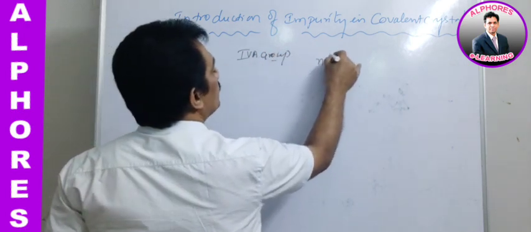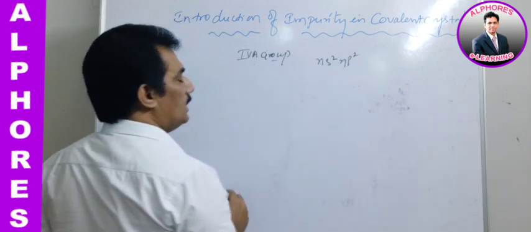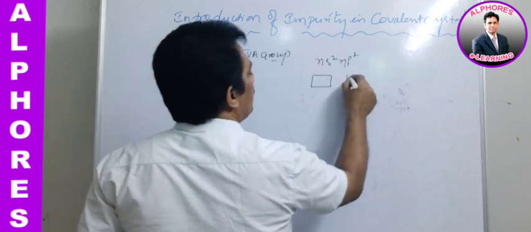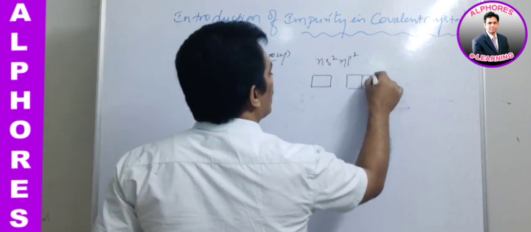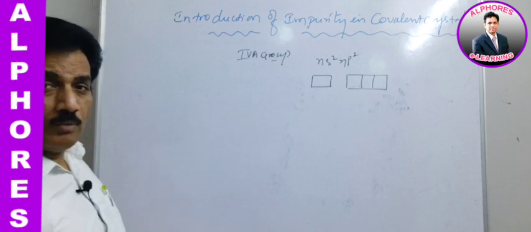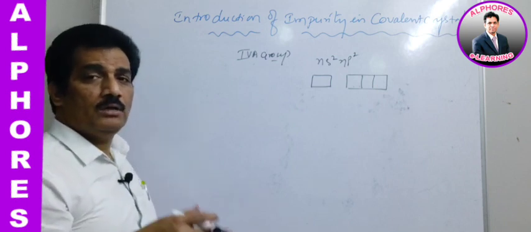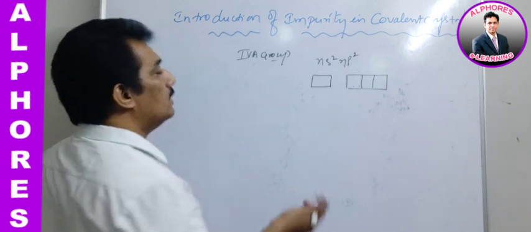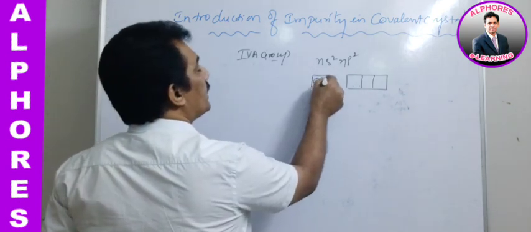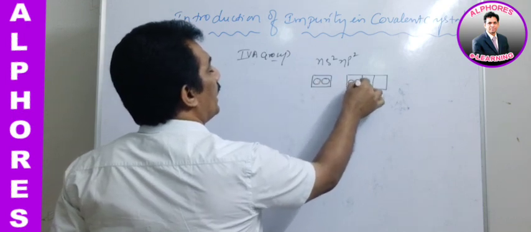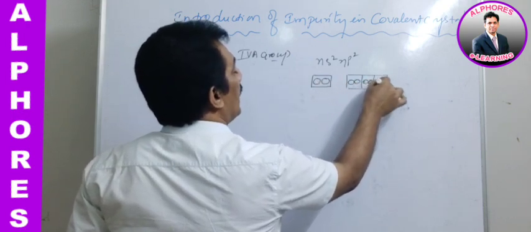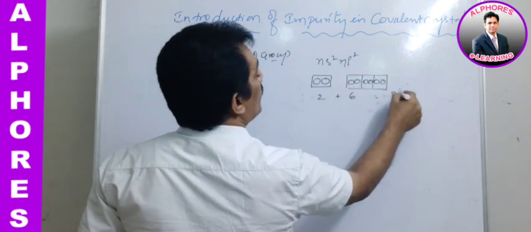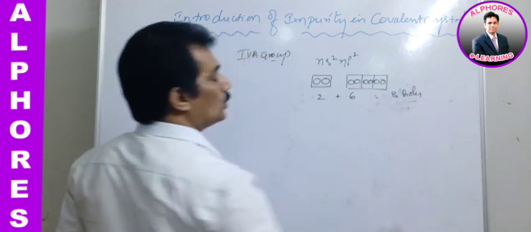configuration is ns2 np2. Actually ns has 1 orbital and np has 3 orbitals, and as you know, each orbital has provision for 2 electrons, that is, it creates accommodation for 2 electrons, is it not? And that accommodation created for electron is nothing but a hole. Like that, in ns and np, 2 plus 6, 8 holes will be present totally.